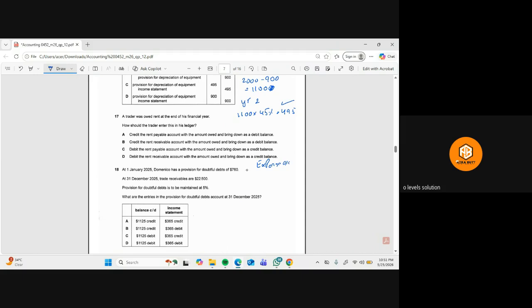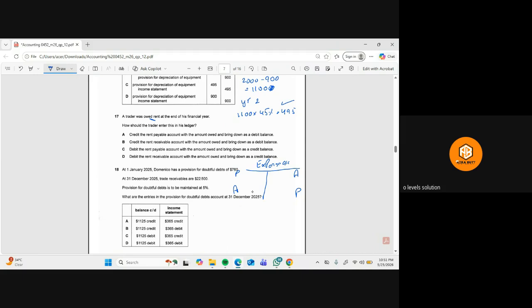So for the expense account, we use one mnemonic, and that is PAP. So what is happening? A trader was owed rent at the end of his financial year. So it means the balance carried down will be here, and then this will come on the credit side. Credit the rent payable account with the amount owed and bring down as a debit balance.